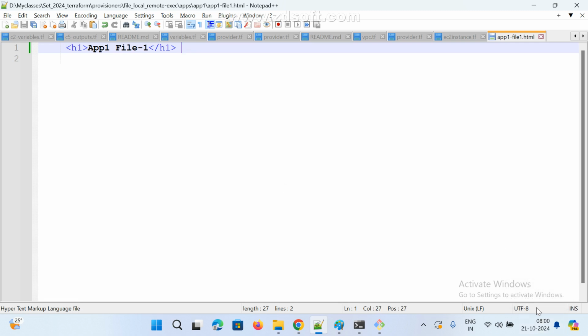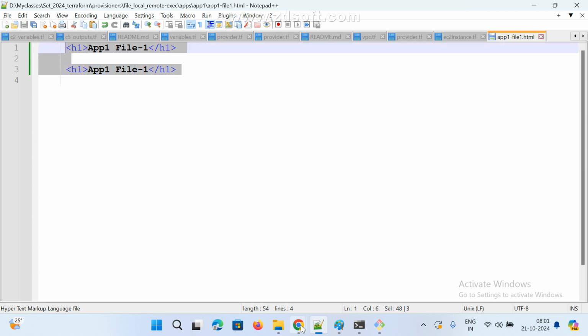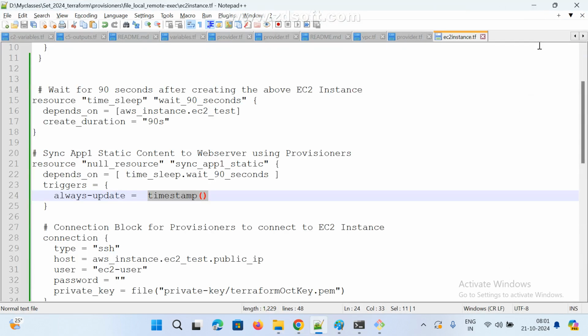And after 8:30 I again modify the same file. Only based on this timestamp, when we modified, at that time only it will trigger, but it won't create any resource. So in that case we go for the timestamp function, so always update the timestamp, so trigger.